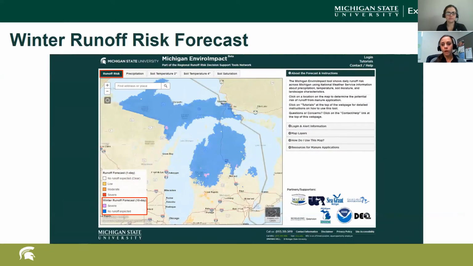There's also what we call winter mode. When the winter runoff risk forecast occurs, you can see in the lower left-hand corner again, in the red box, there is a winter runoff risk forecast over the next 10 days. It's not quite as tight as the other runoff risk forecast, but essentially the winter runoff risk occurs when one of two things is happening. It doesn't have to be both, just one or both. If the depth of snow is greater than 1 inch, the tool will put itself into the winter mode.